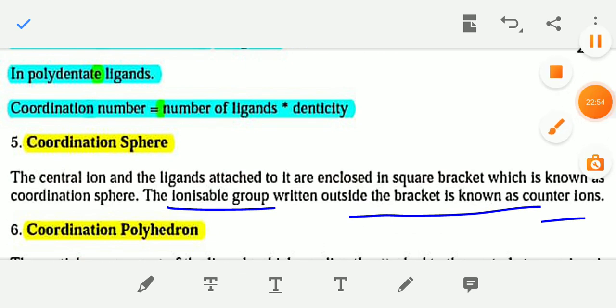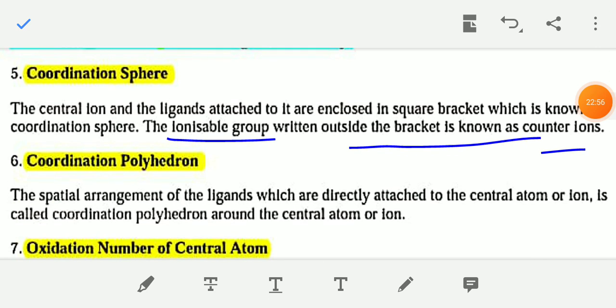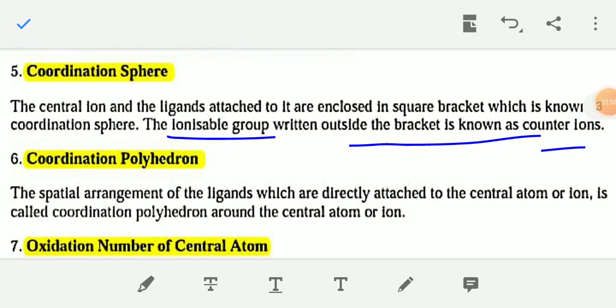Next term, coordination sphere. The [Fe(CN)6]4- ion in potassium ferrocyanide is the coordination sphere. The central ion and the ligands attached to it are enclosed in a square bracket, which is known as the coordination sphere.